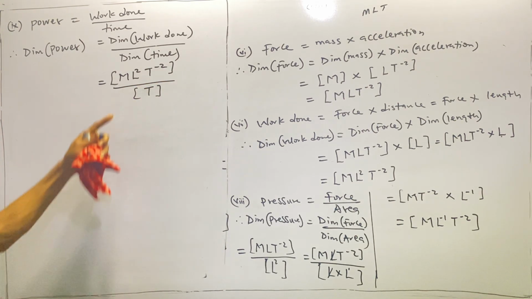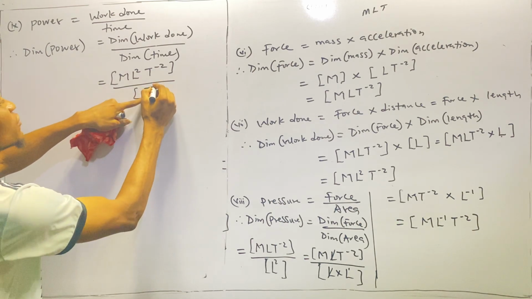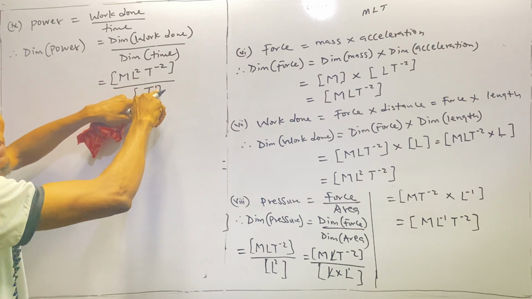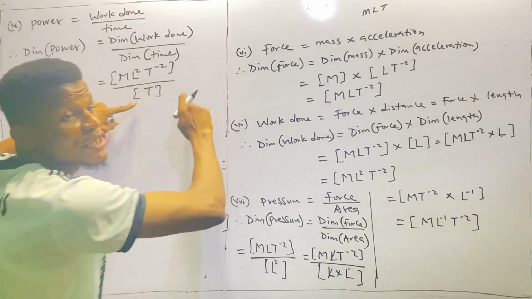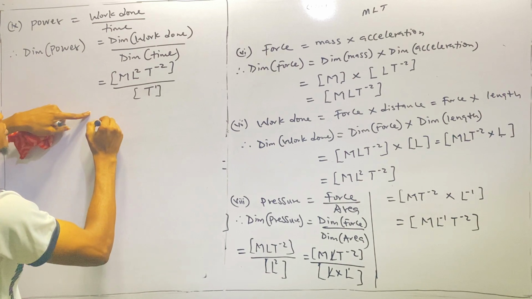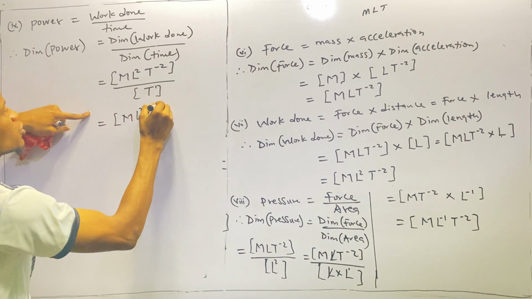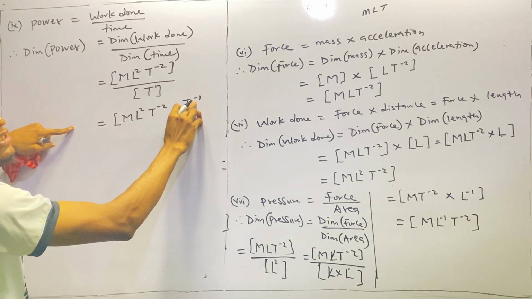Okay, so now to express this T here as a multiplication, we have to give it power here 1, so that because the power is going to carry negative, so we need to introduce the power here. So this is going to be this multiplied by T raised to power negative 1 as usual. So this is going to be equals to mL square T raised to power negative 2 multiplied by T raised to power negative 1. I hope you know where this is coming from.